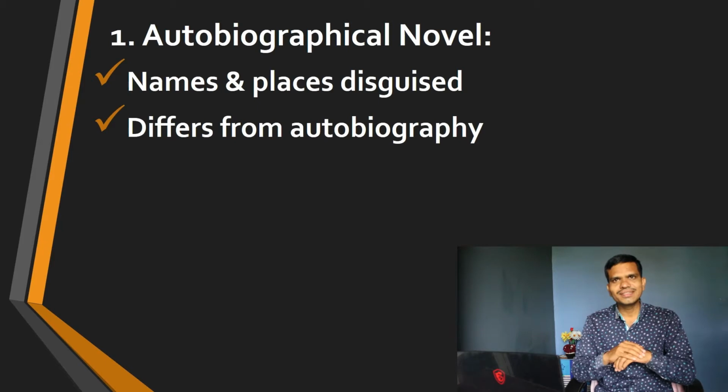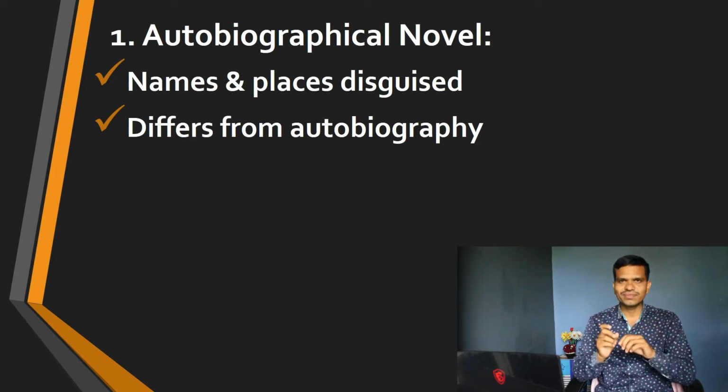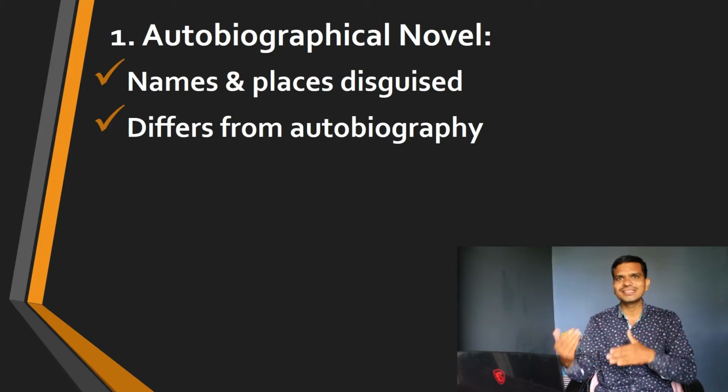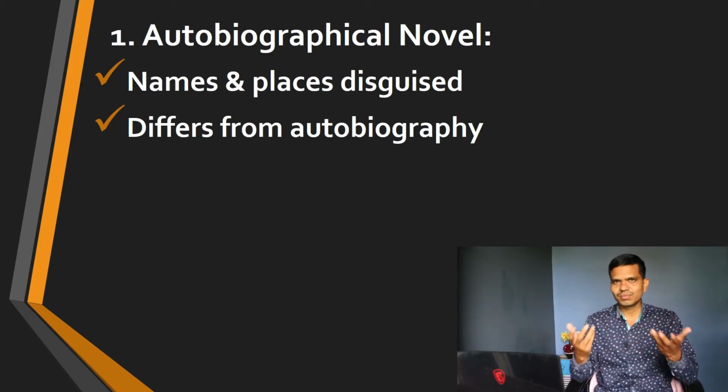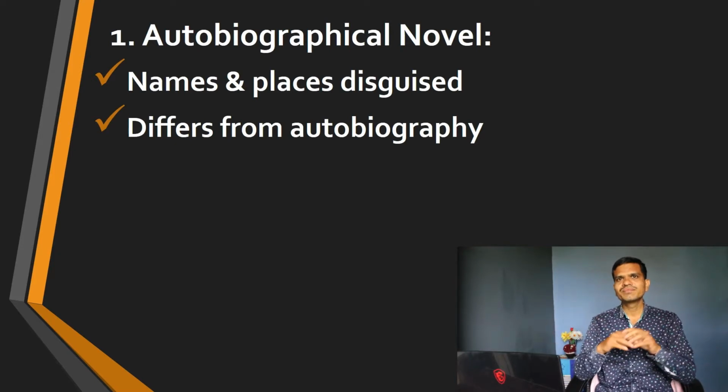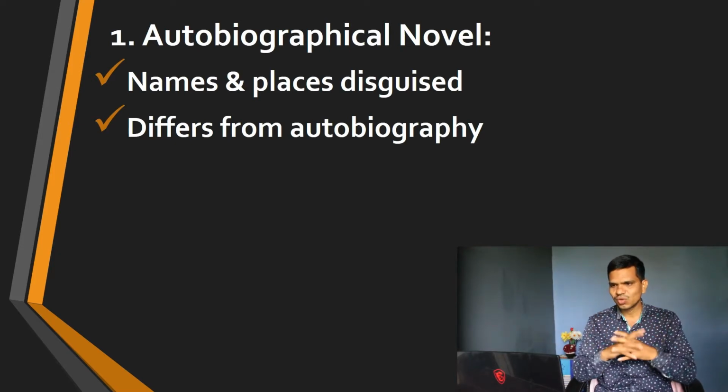Now, as its name suggests, it is autobiographical, meaning there are elements of the autobiography of that author. Here, you can see that in this novel, generally we do not have the actual names or actual places, but these names and places are disguised. They have given another name or another nomination for those things appearing in that novel. Then it is different from autobiography.